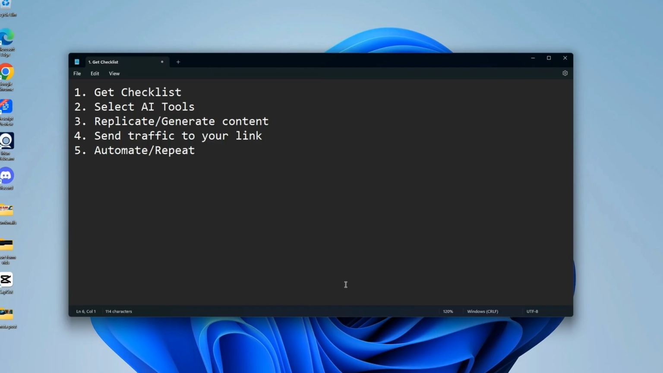So in order for us to get into this system, I have to explain to you how it works first. In this system, what we're basically going to be doing is taking links that you can get paid to promote, and then we're going to be using AI to help us create content that we can send to our viewers to those links.